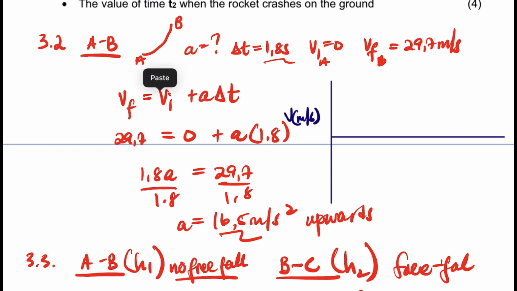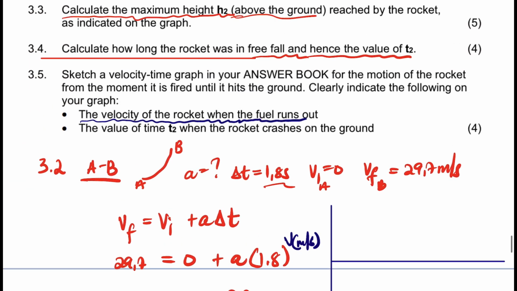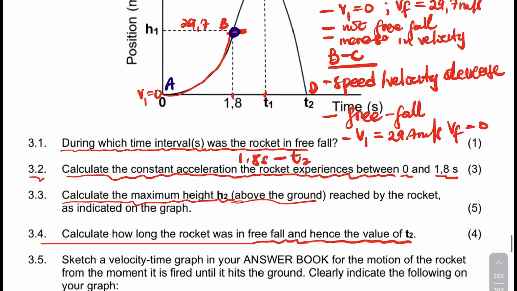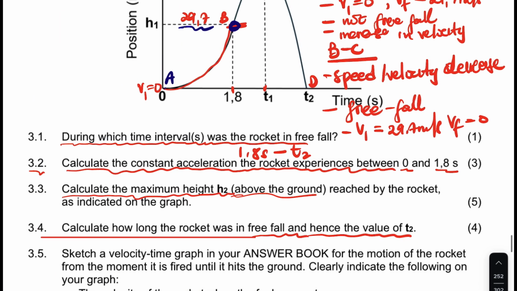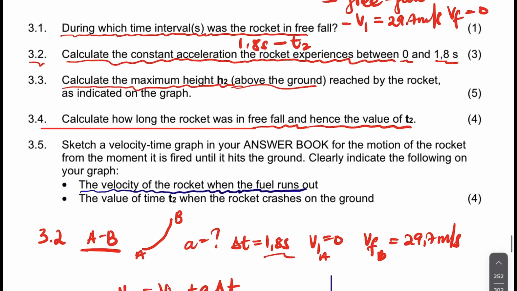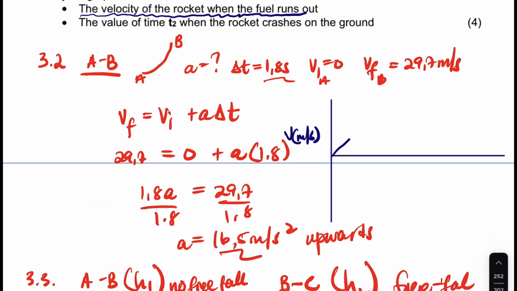And then it says the velocity of the rocket when the fuel runs out. The fuel runs out here, where the velocity is 29.7. So the rocket, guys, started from rest, and then it moved up, right? And then once it moved up there, the velocity is 29.7.